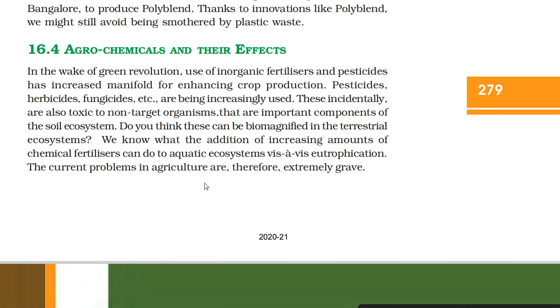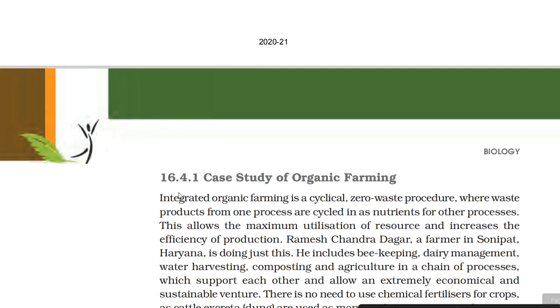We know what the addition of increasing amounts of chemical fertilizers can do to aquatic ecosystems, that is, eutrophication. The current problems in agriculture are therefore extremely grave.